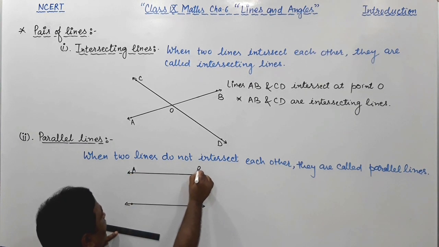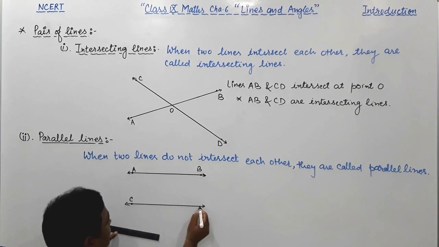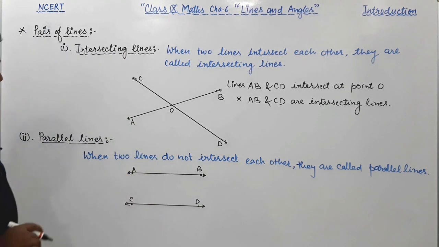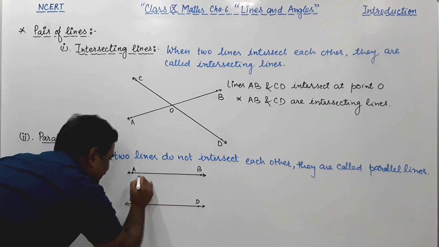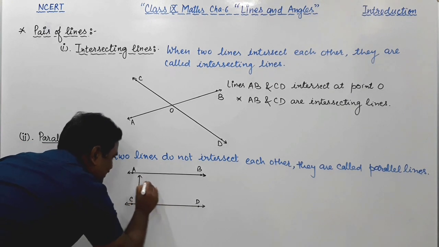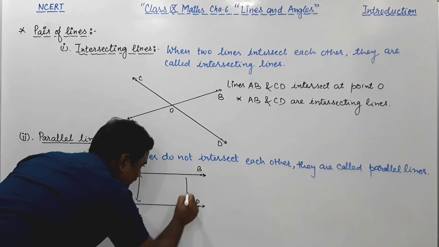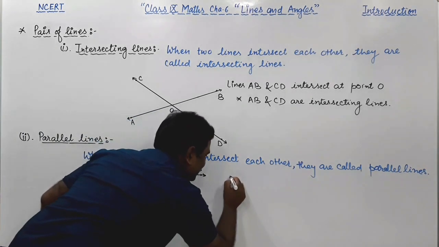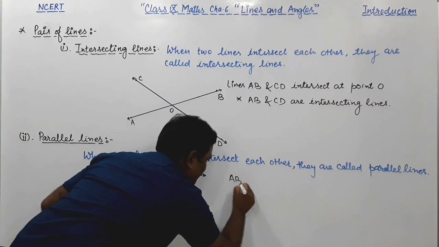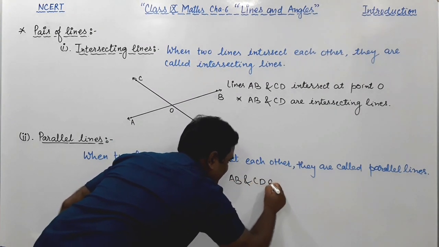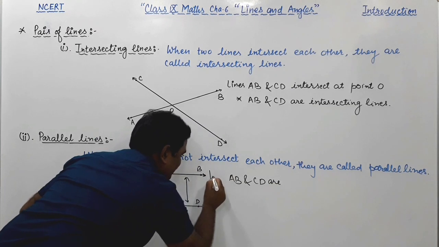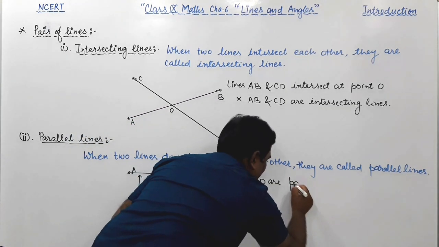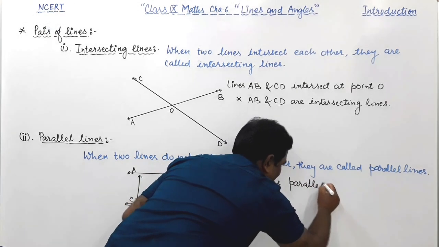The gap between these two lines is the same, constant, so lines AB and CD are parallel lines.